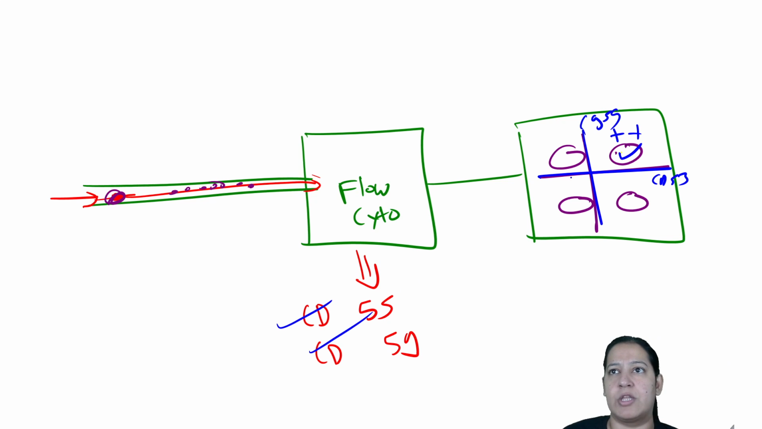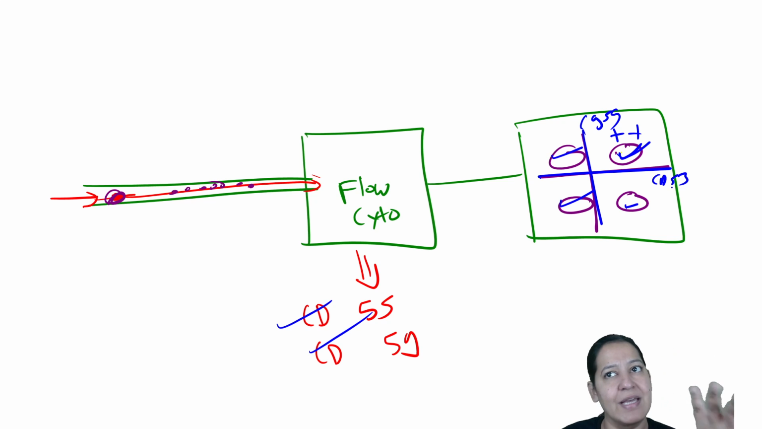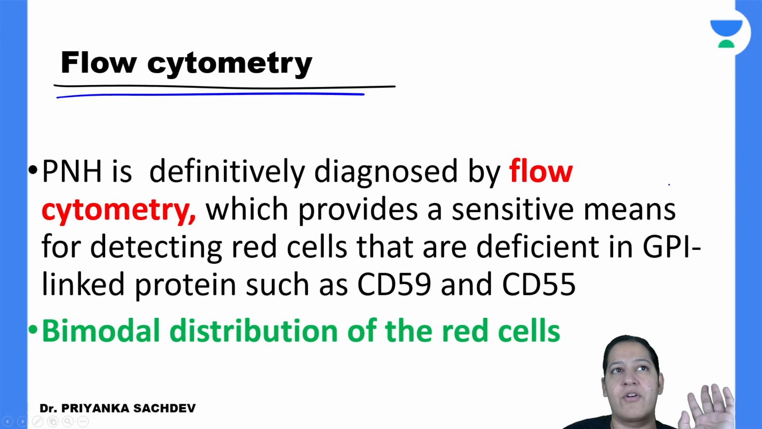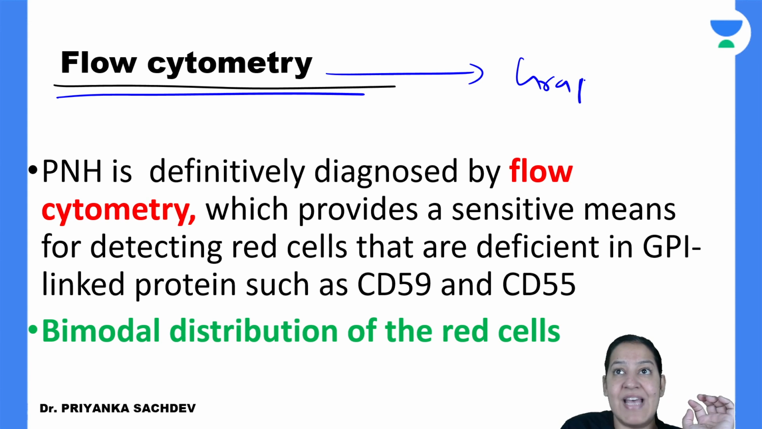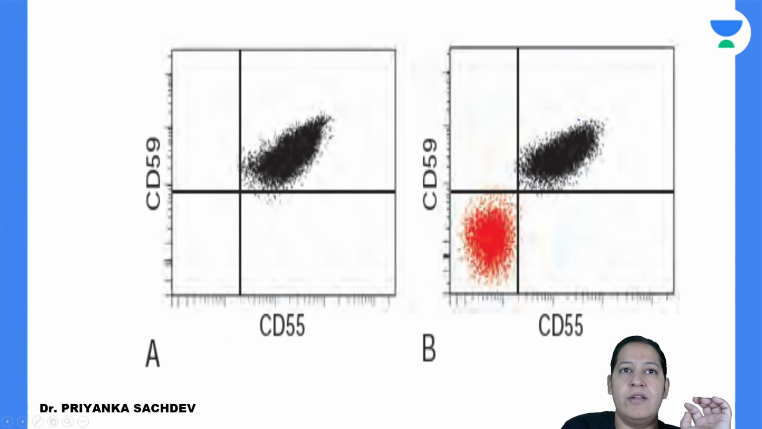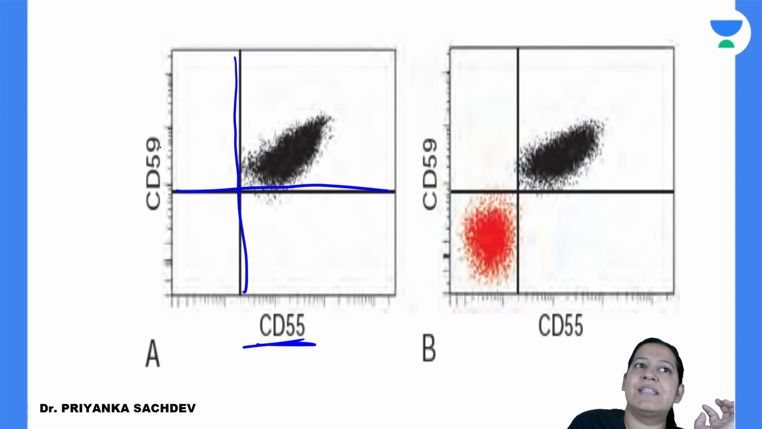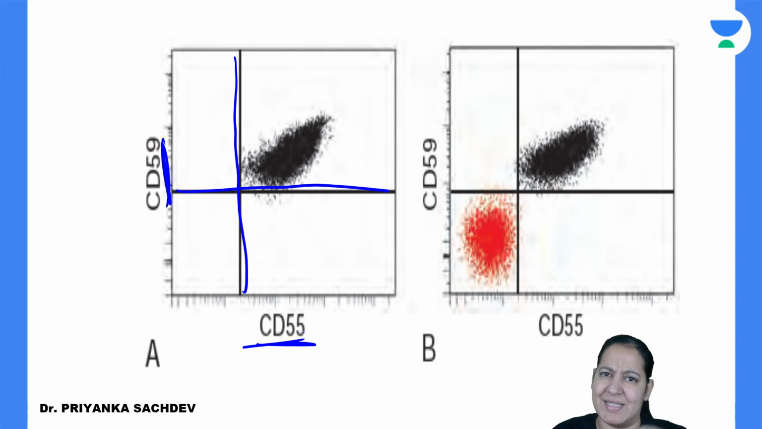I can do any setting. Here both will be positive, here both will be negative, and here one is positive, one is negative. So likewise, these are the graphs. In flow cytometry, we will get x and y graphs. Can you see here? On the x-axis, I have set CD55 as I have told you. On the y-axis, I have set CD59 as I have told you. We can do the reverse also, anything.